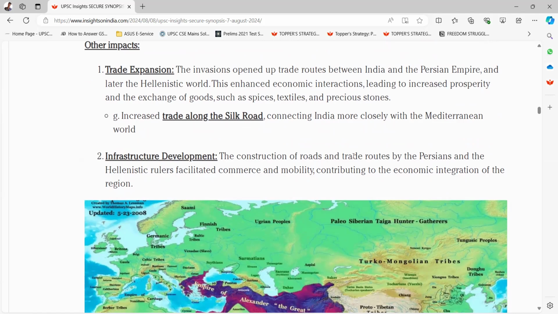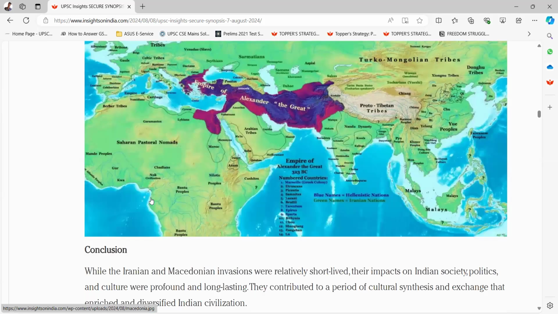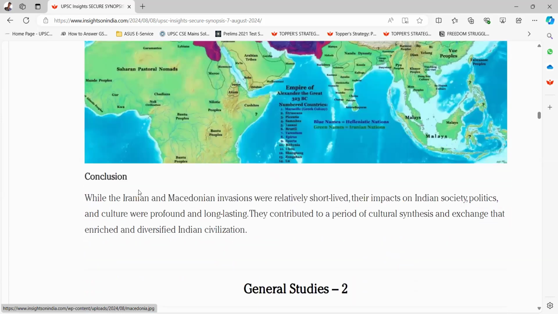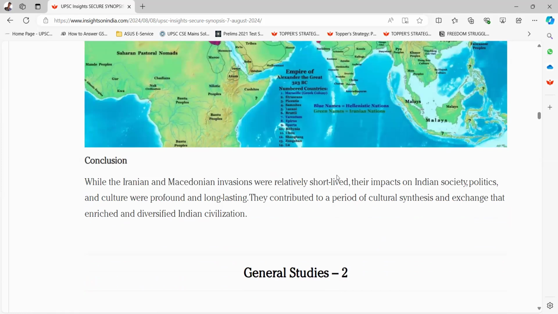The construction of roads and trade routes by the Persians and the Hellenistic rulers facilitated commerce and mobility, contributing to the economic interaction of the region. Okay, Empire of Alexander the Great. You can see them here. Conclusion. While the Iranian and Macedonian invasions were relatively short-lived, their impacts on Indian society, politics, and culture were profound and long-lasting. They contributed to a period of cultural synthesis and exchange that enriched and diversified Indian civilization.